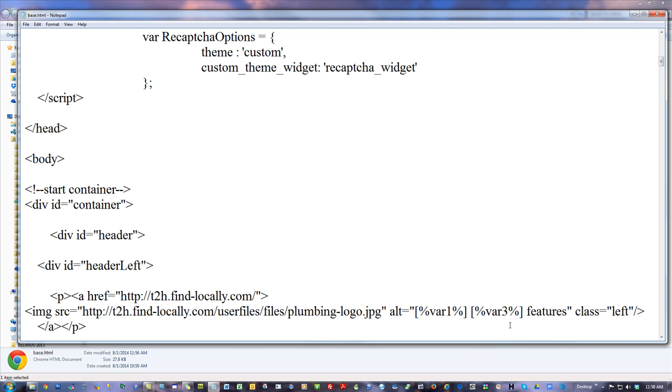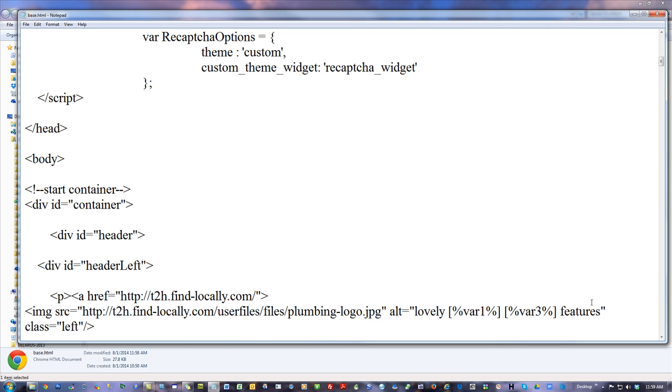Google loves that stuff. That's called SEO, okay? Using alternate coding to represent the verbiage that the image is supposed to be. Since no one can read the image, at least we can read the words that apply to the image, okay? And again, usually I'd use plumbing terms for a plumbing image. I wouldn't use var 1 and var 3. I'd use plumbing terms. Well, I wouldn't use quick brown fox, but I'm showing you it can be done. You can, yes, you can do any combinations. You can say, lovely var 1, var 3 features.